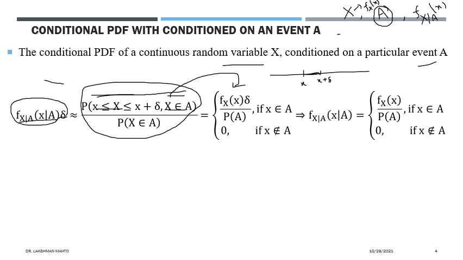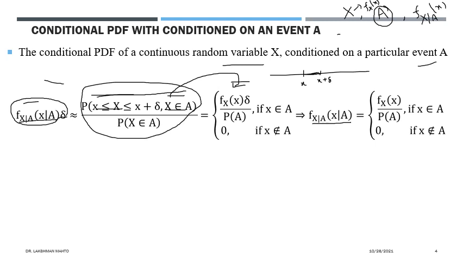Now further, delta is common in order of approximation, so we can cancel delta on both sides. After that, we get an explicit definition of the conditional probability density function.